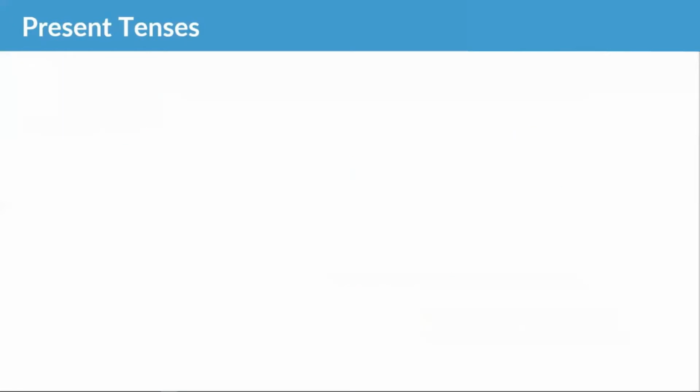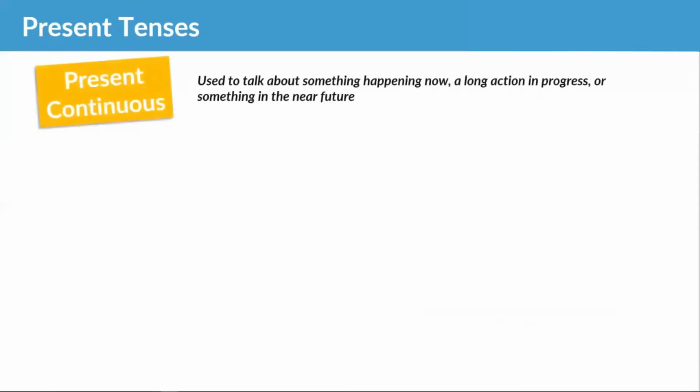Now, let's move on to the present continuous. And this is used to talk about something happening right now, or a long action in progress, or something in the near future. So, let's look at the form.